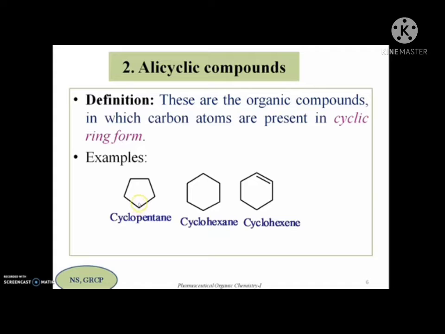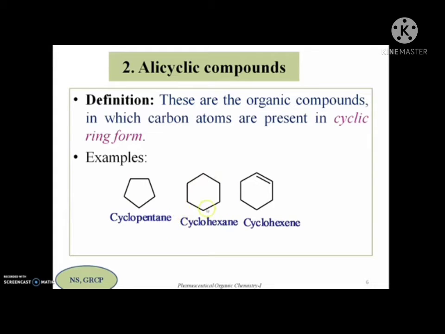By default there will be a CH2 unit. So 1, 2, 3, 4, 5 carbons are there in this molecule. So the corresponding saturated hydrocarbon is called pentane. As these 5 carbons are in cyclic ring form, we'll keep the prefix cyclo to the name of the parent hydrocarbon. So that is how this 5-membered compound becomes cyclopentane.